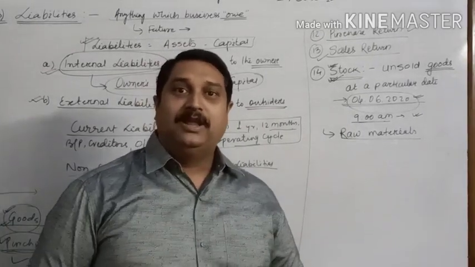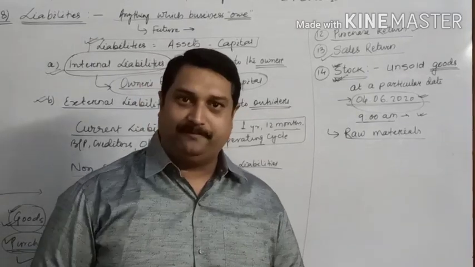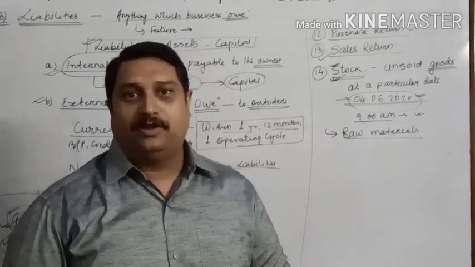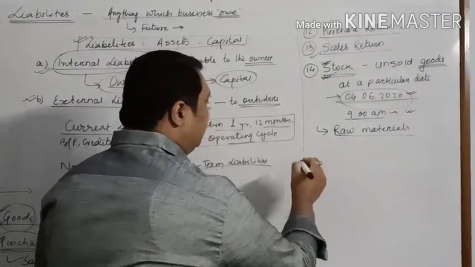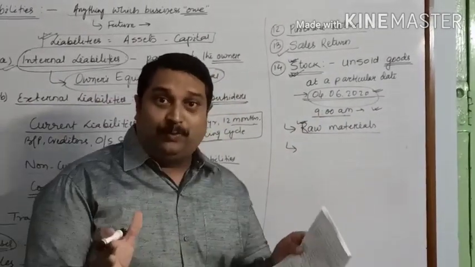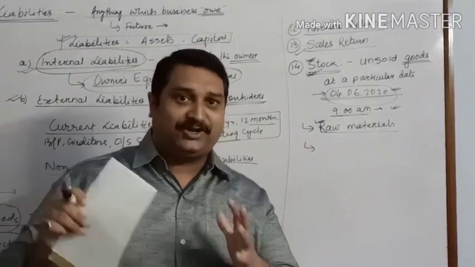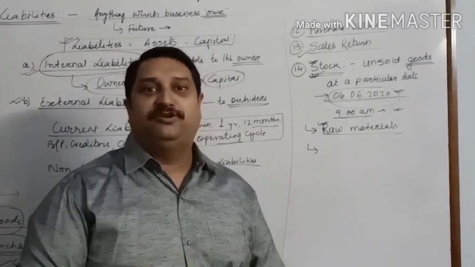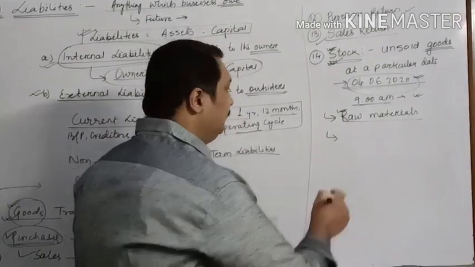For example, if you have a paper mill, or if you are a publisher, the paper which you will take in order to publish the book will be considered as your raw material. So stock of raw material means the goods which remained unsold. They are that part of your material which you had purchased but you could not use yet. They are still lying with you. So they will be considered as the stock of raw materials.